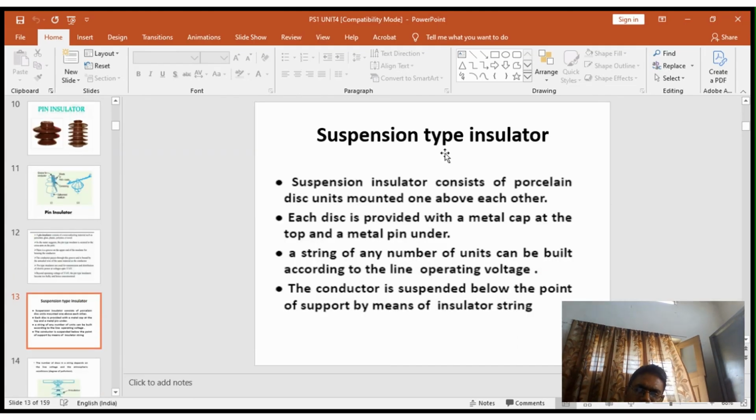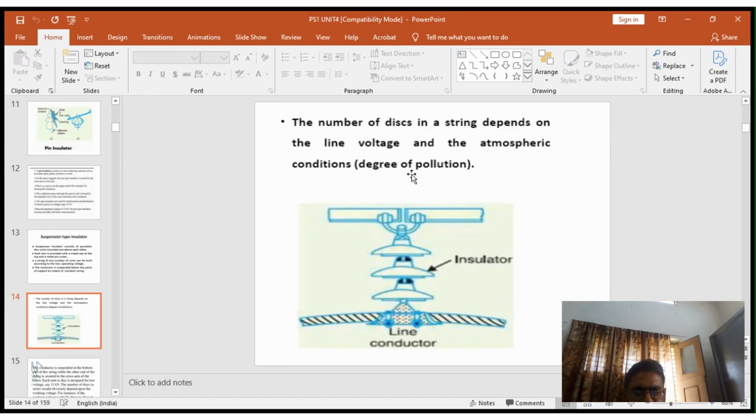Suspension insulator. A suspension insulator consists of porcelain disc units mounted one above the other. Each disc is provided with a metal cap at the top and a metal pin underneath. A string of any number of units can be built according to the line operating voltage. The conductor is suspended below at the point of support by means of an insulator string. These are the three insulator discs. At the bottom is the conductor, at the top is the cross arm.